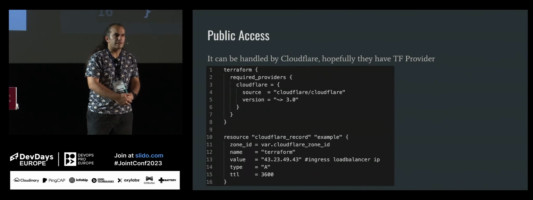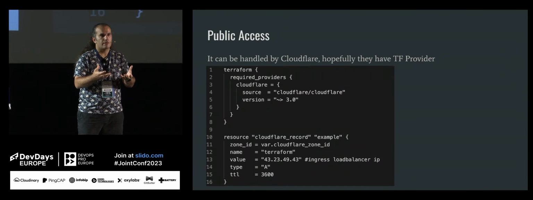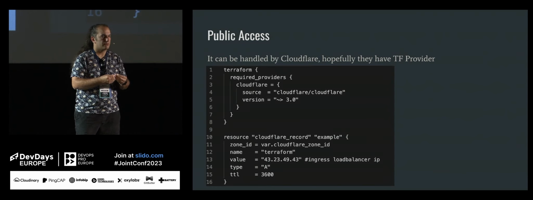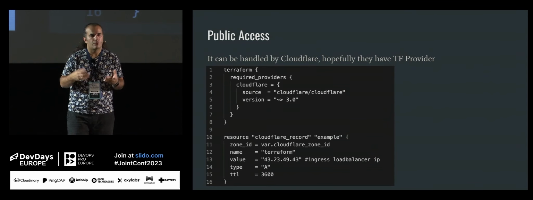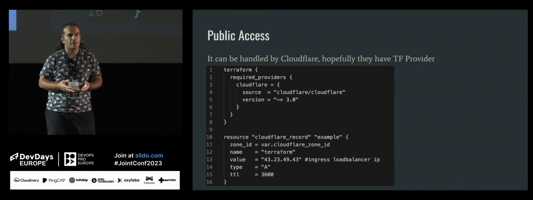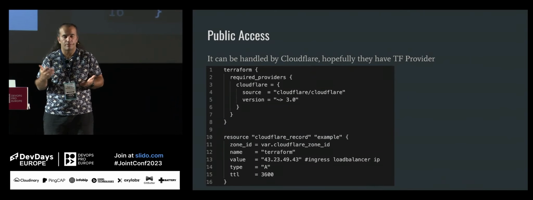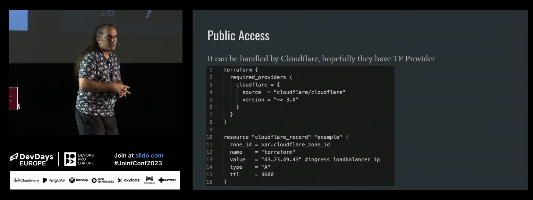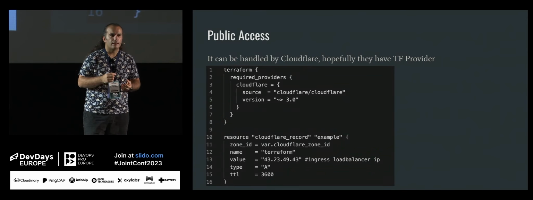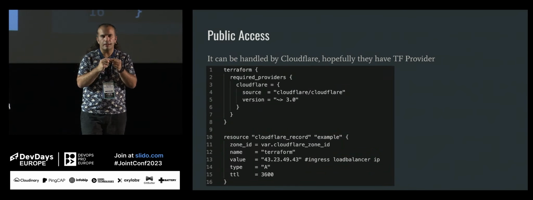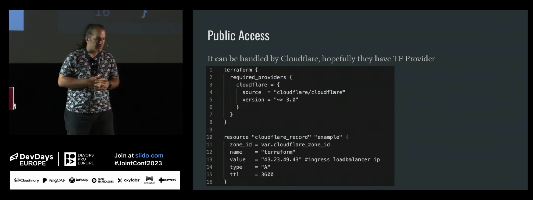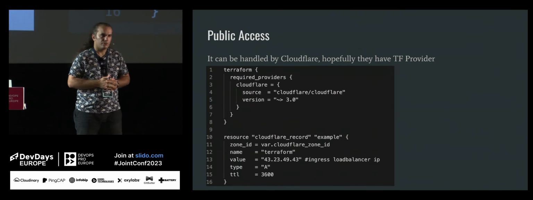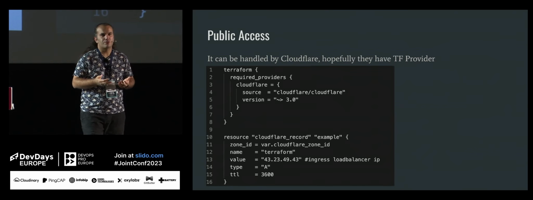What about public access? You deploy a black box in the Kubernetes environment. By default, it is not accessible from outside. Okay, you just created a service, maybe a load balancer, maybe a node port, whatever notation you are using. Assume that in GCP, you just created an ingress, and it provides a public IP address, right? Now, you don't want to provide a public IP address to your users, right?